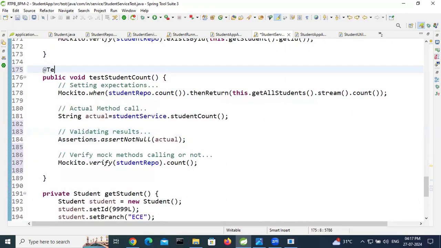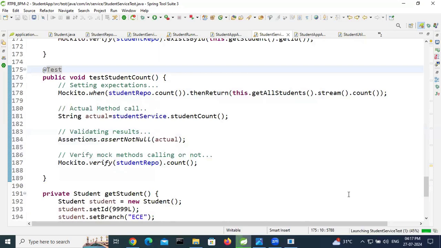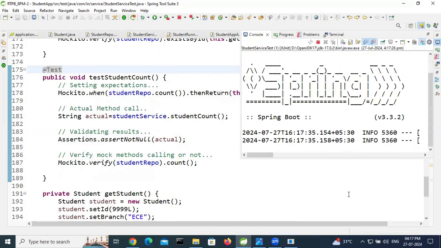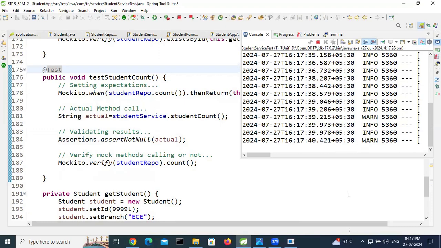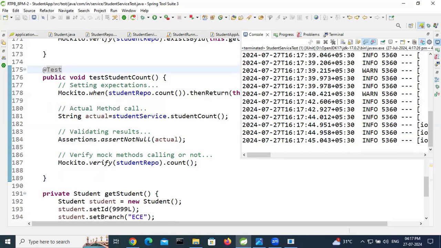Annotate with the Test annotation. Control S. Right click, run as JUnit. Wait some time. The Spring Boot application will start and these test cases will run. Once this is done, we can add another assert condition, using assert equals. So all test cases have run.